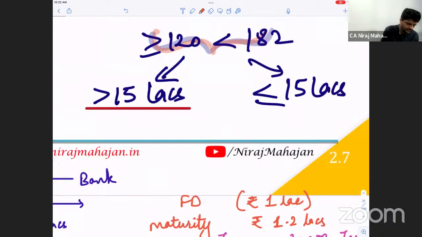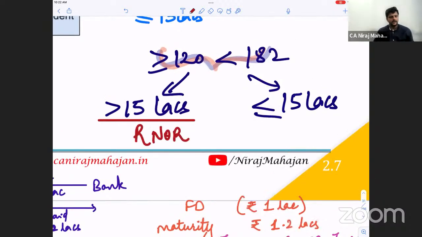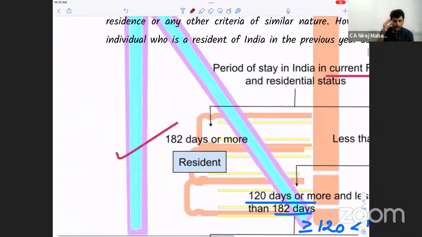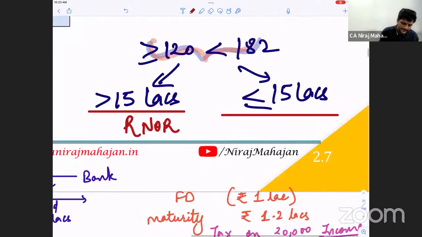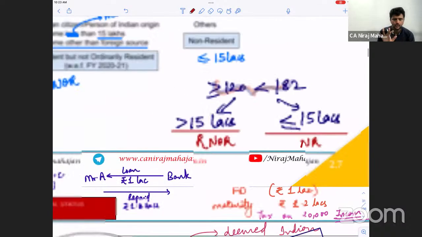What is the case here? RNOR. Okay. If he's between 120 and 181 days, and his income is not exceeding 15 lakhs, he becomes what? But basic condition number 1 is not satisfied. We are in the exception to basic condition number 2. So even if this is not satisfied, he automatically becomes NR. Fine. Is it okay till here?